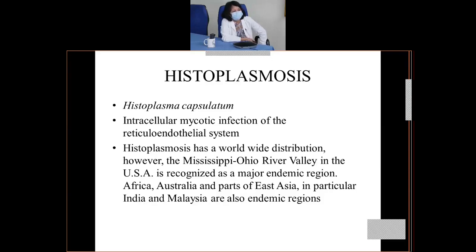Okay, so it has a worldwide distribution. However, the Mississippi and Ohio River Valley in the USA is recognized as a major endemic region, but it is present in other areas such as Africa, Australia, and certain parts of East Asia, in particular India and Malaysia. So this fungal infection is definitely present in India. It's present in the endemic form.